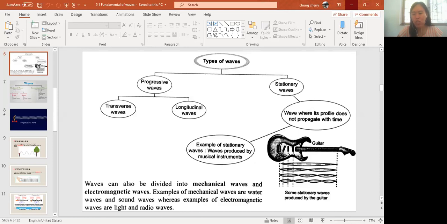Yes, vibration. Okay, so for the wave, the definition of wave you must talk about: it's a phenomenon of energy transfer without transferring matter by a vibrating system. So in other words, the vibration of the particles will produce the wave, and the wave will transfer the energy from one place to another place. Okay, clear? But without transferring the particles. The particles only vibrate to produce the wave.